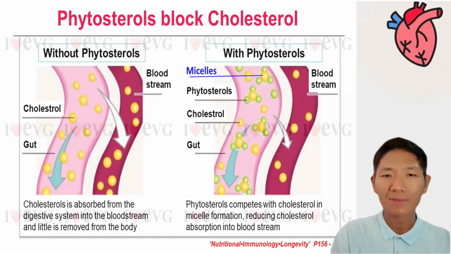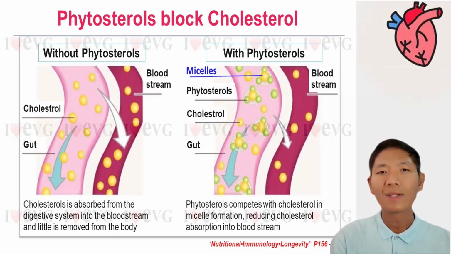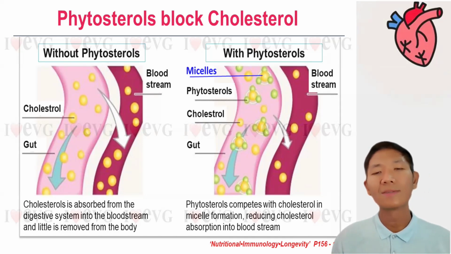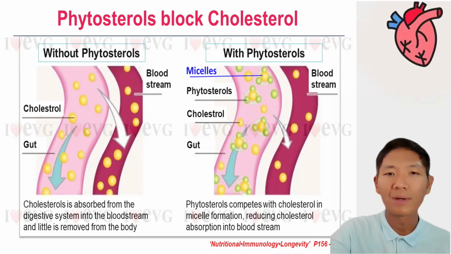However, unable to be absorbed by the body, cholesterol will be in the free form. In this way, phytosterol speeds up excretion of cholesterol from the body. Research also shows that consuming 2.2 grams of phytosterol can reduce the cholesterol absorption by 60% in a day. And let us take a look at the plant foods that are rich in phytosterol.